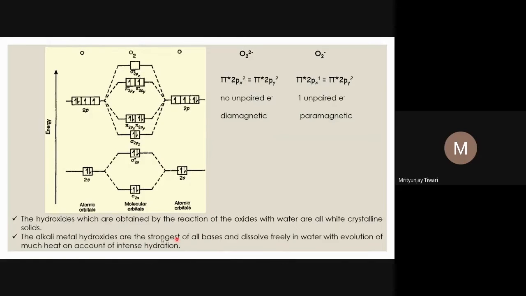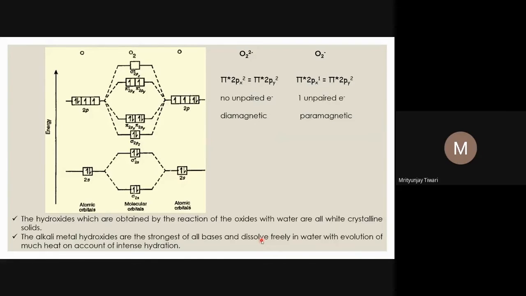The alkali metal hydroxides are the strongest of all bases and dissolve freely in water. As we know, other than lithium hydroxide, all the alkali metal hydroxides dissolve readily in water, and they are very strong bases. When we dissolve them in water, we see evolution of heat, because their dissolution is very fast.